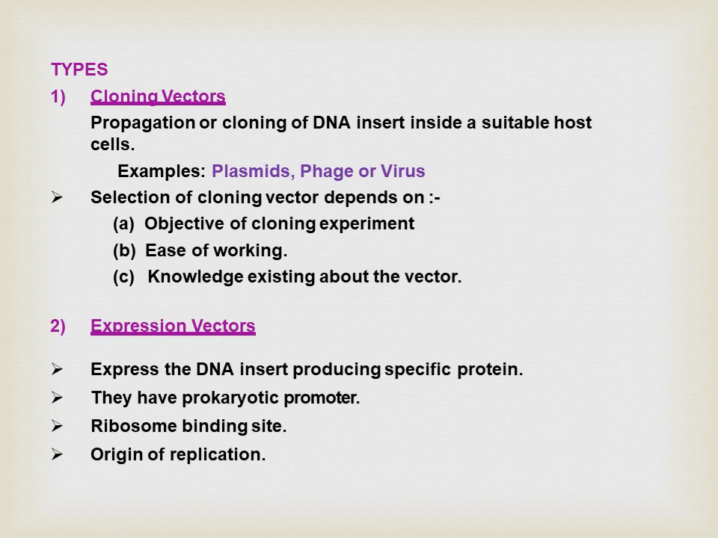The agents used as vectors are plasmids, bacteriophages, cosmids, and artificial chromosome vectors. In 1973, Cohen described the first successful construction of a recombinant vector, which was the plasmid pSC101 in E. coli.